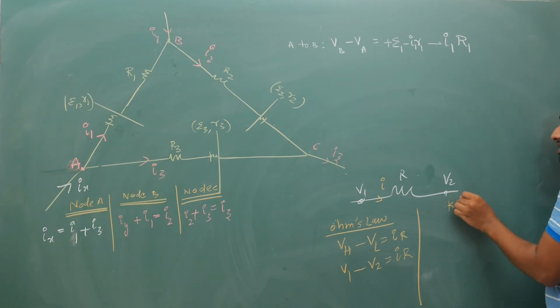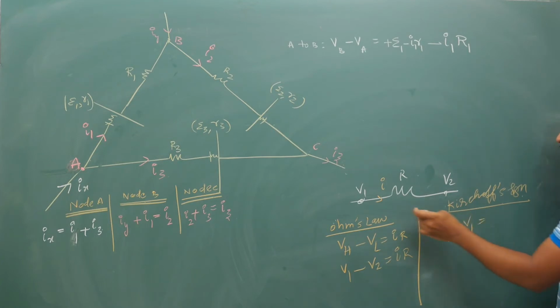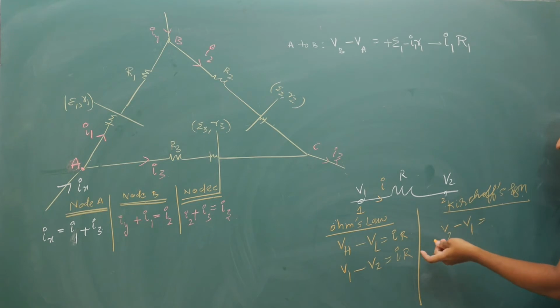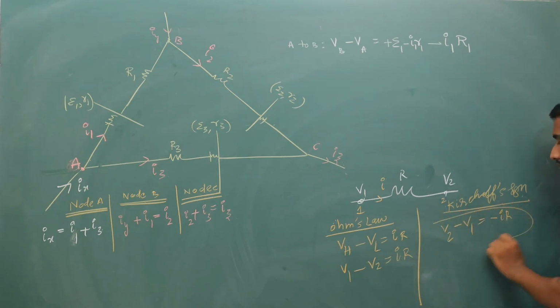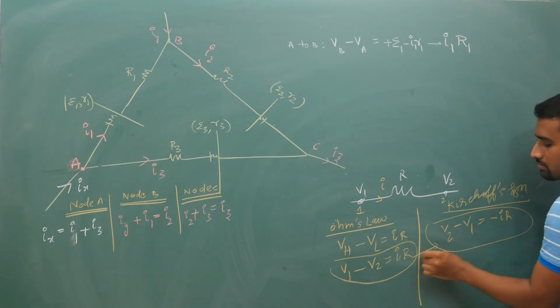Now if you are applying Kirchhoff's sign convention, it is destination minus source: V2 minus V1. If you are going from 1 to 2 like this, destination minus source, because you are going in the direction of current, it is minus IR. Now V2 minus V1 equal to minus IR, and V1 minus V2 equal to plus IR, both are the same.